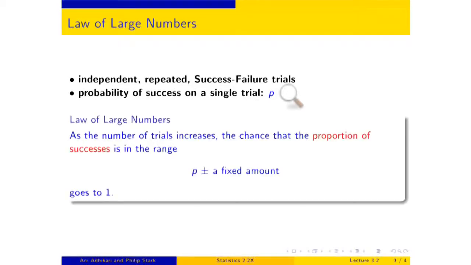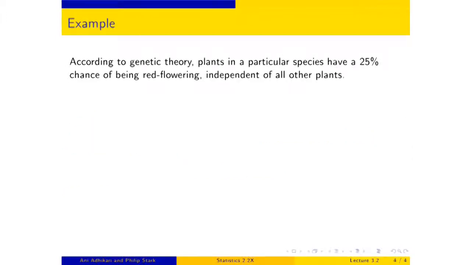The law of large numbers says, as the number of trials increases, the chance that the proportion of successes is in the range, your probability, plus or minus a fixed amount, goes to 1. So 1/6 plus or minus a fixed amount, the proportion of sixes will tend to be in that range, and it is more and more likely to be in that range as you increase the number of rolls of your die.